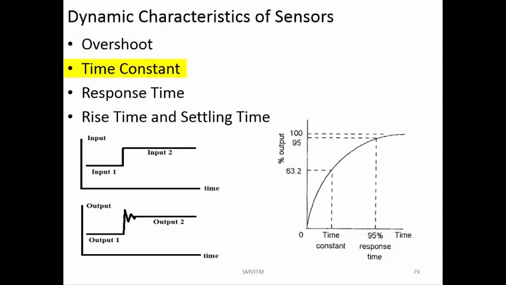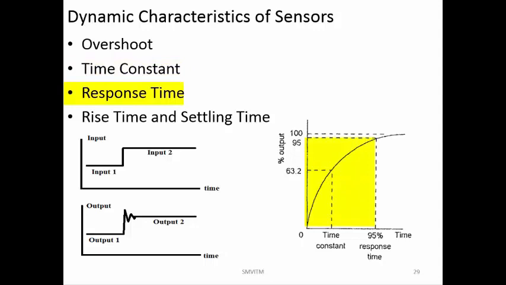Time constant is the time the device takes to reach 63.2% of the output value, which means you have given 5 volts as the input, so you have to get 5 volts as the output. Instantaneously it will not come to 5 volts, it will take some amount of time. Now this is 5 into 0.63, that is around 3.2 volts. How much time the system takes to reach that value is called the time constant.